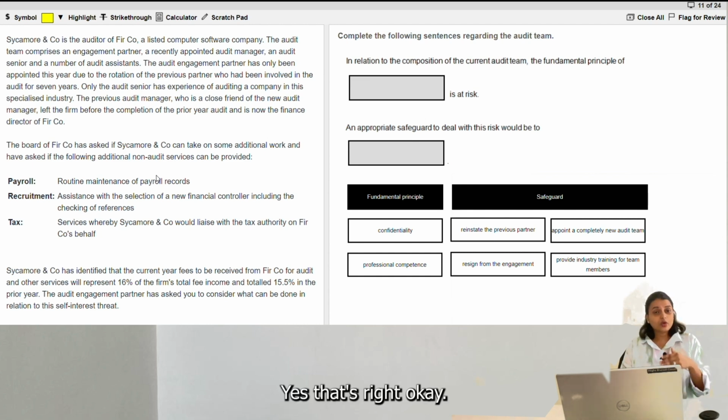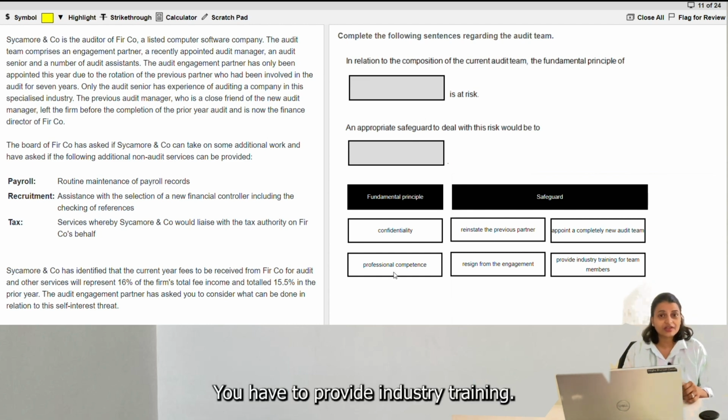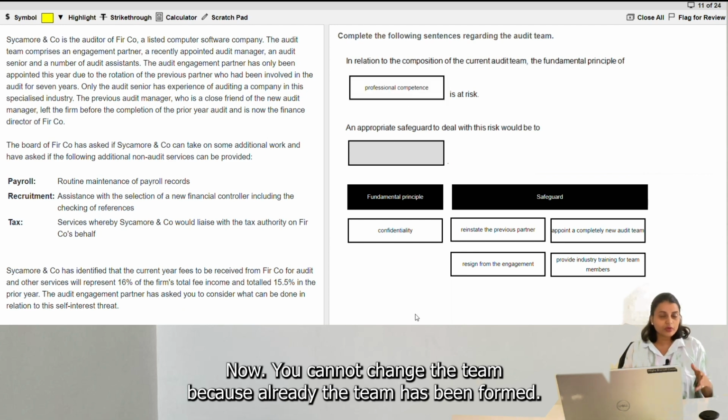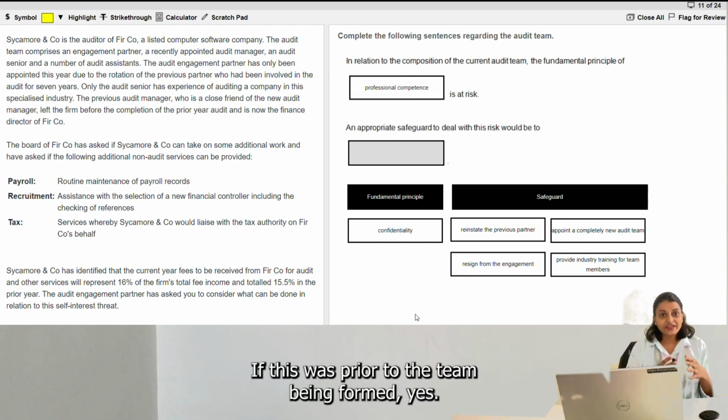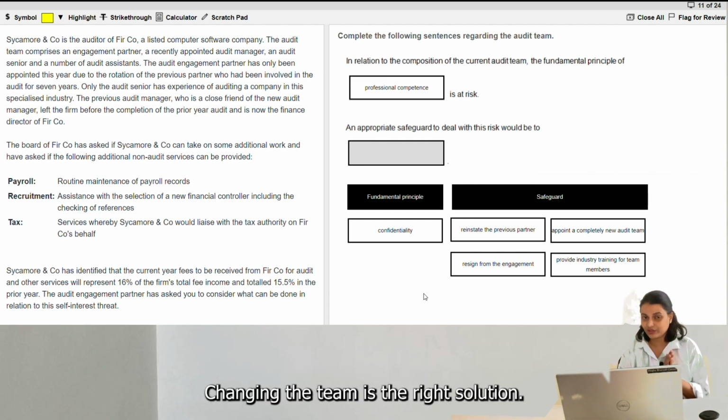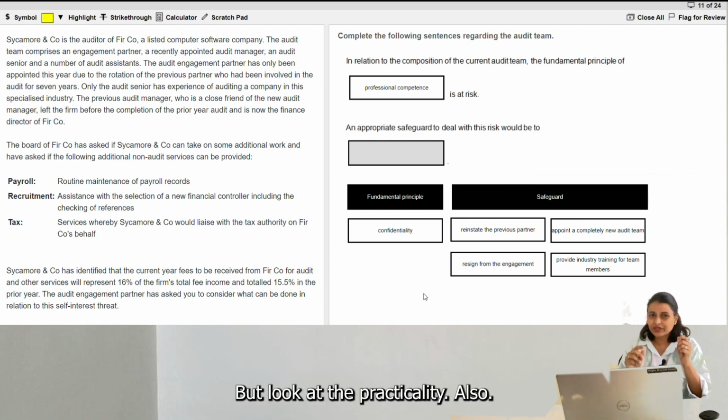Yes, that's right. Okay, you have to provide industry training. Now you cannot change the team because the team has already been formed. If this was prior to the team being formed, yes, changing the team is the right solution there. So slightly confusing, but look at the practicality also.